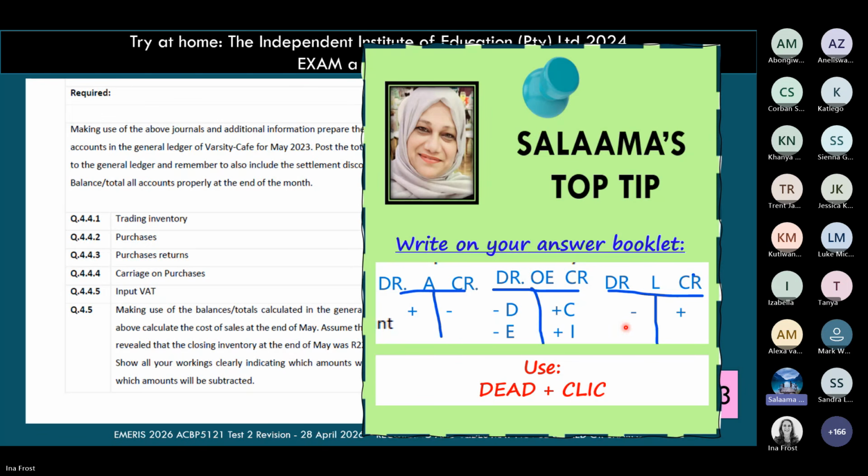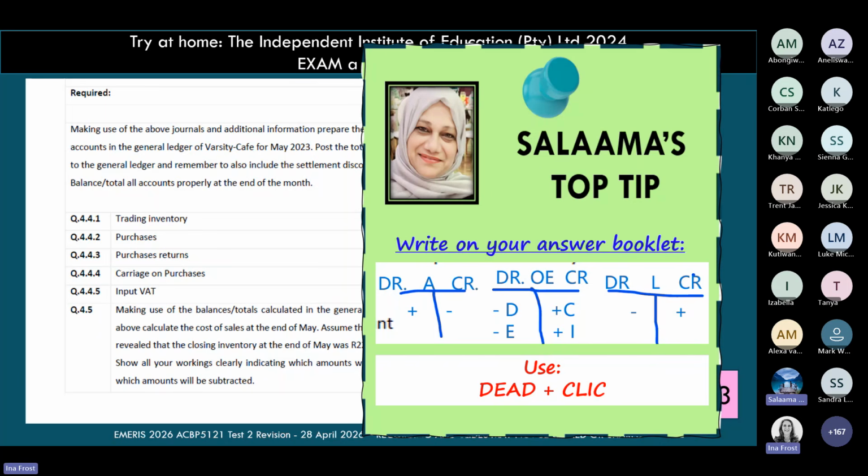Going forward, please just remember to write this on your answer sheet. If you are going to be given your T accounts, as in test 1, where you were also given some T accounts, then please just write quickly. Please write down your rules on your answer sheet, and hopefully then you will be able to apply your double entry correctly. Okay, Ina, thank you.